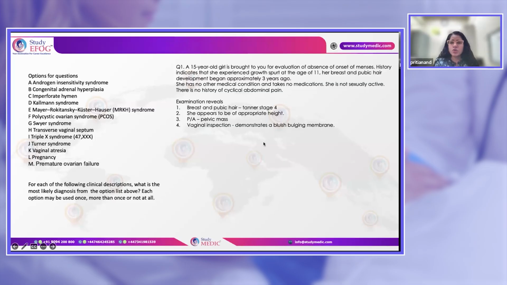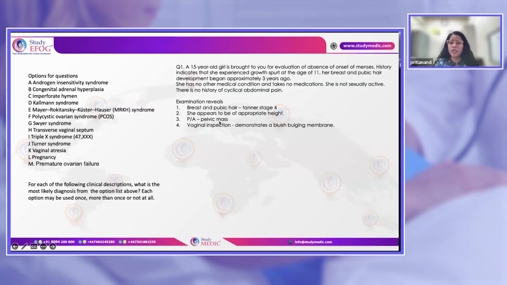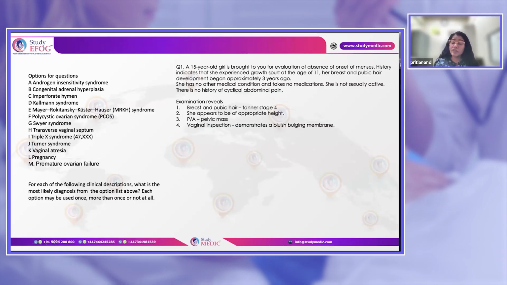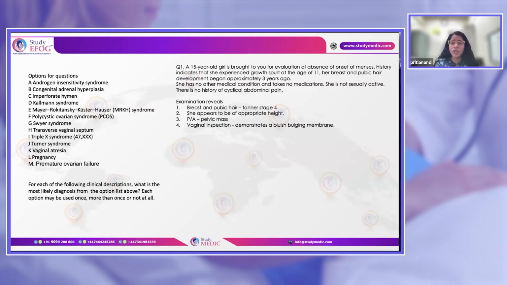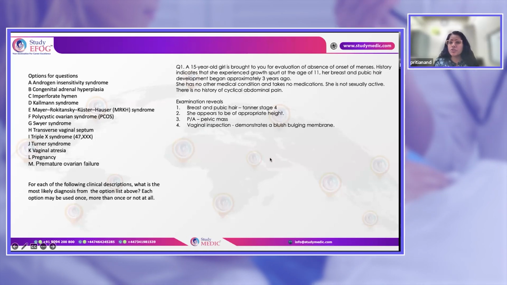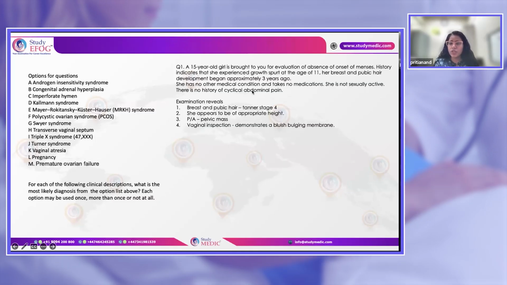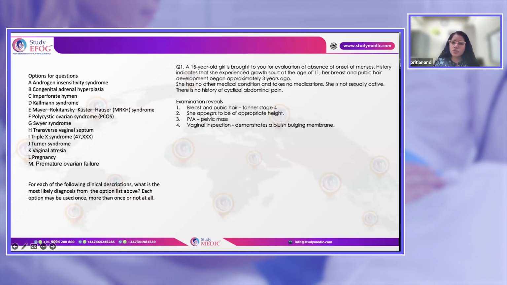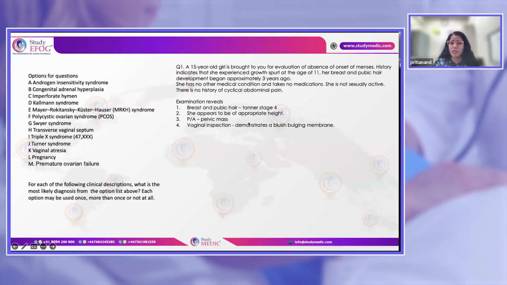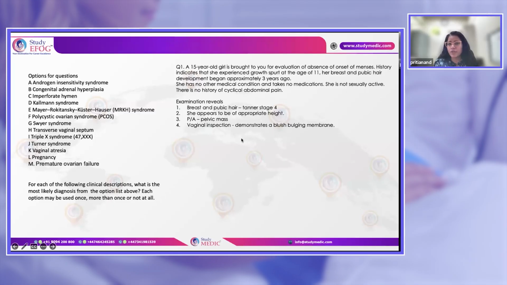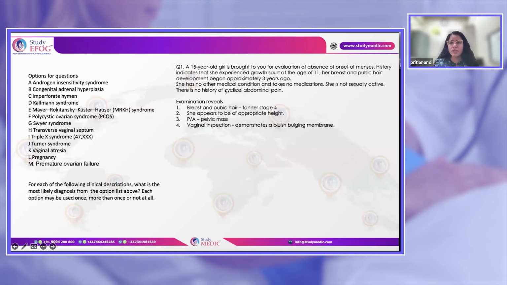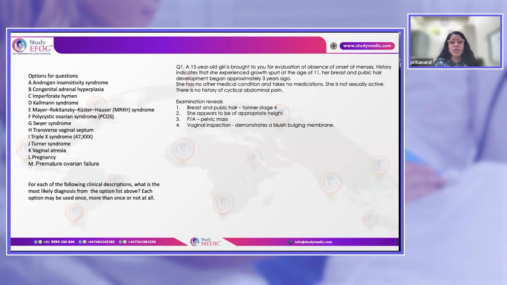membrane. So, cyclical abdominal pain usually will be a finding whenever there is an outflow tract obstruction. Okay, so maybe she was having some sort of cyclical pain, but she was not able to perceive it very correctly. That might be one of the conditions, but usually whenever there is an outflow tract obstruction, which is seen in this condition by vaginal examination, there will be a cyclical pain. So maybe there is something which she was experiencing but not able to tell you.